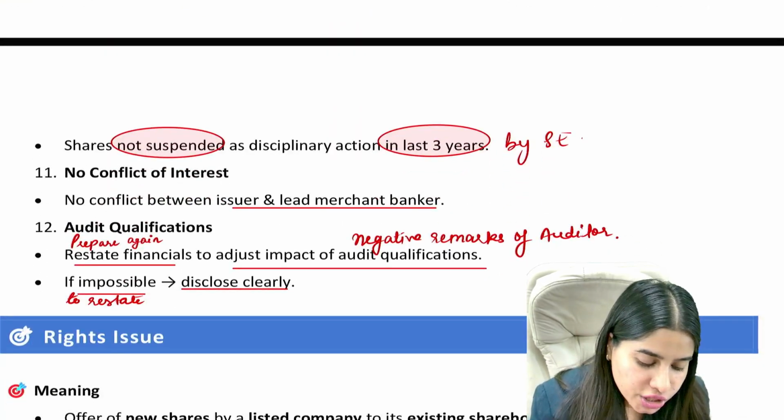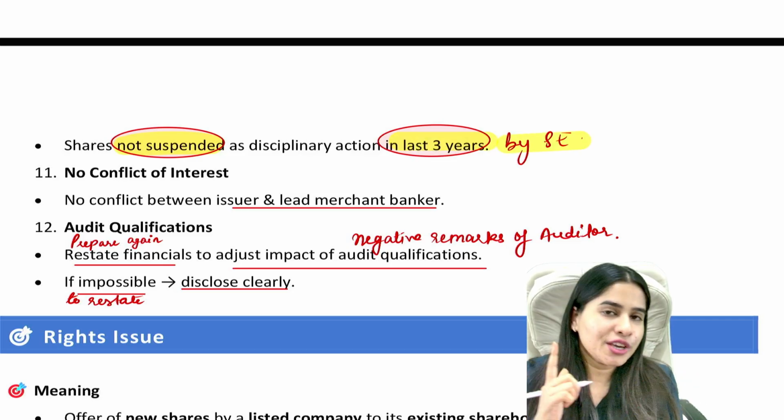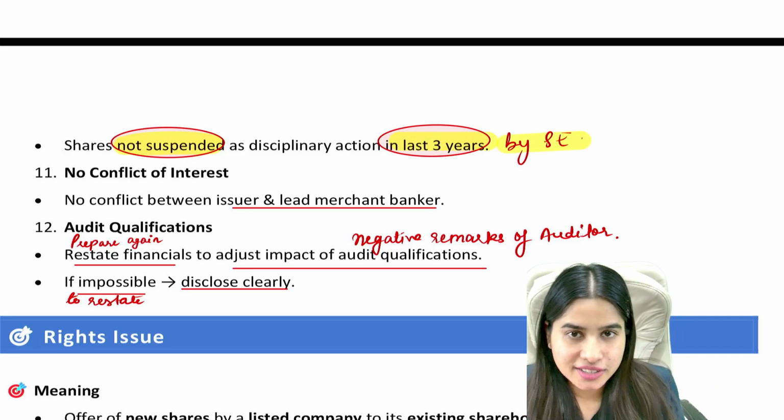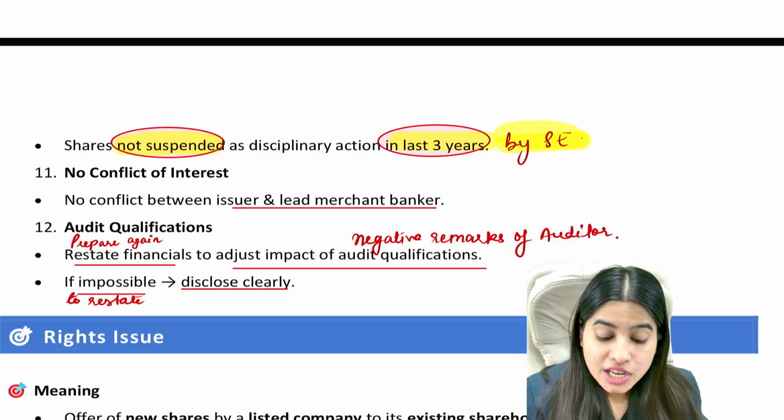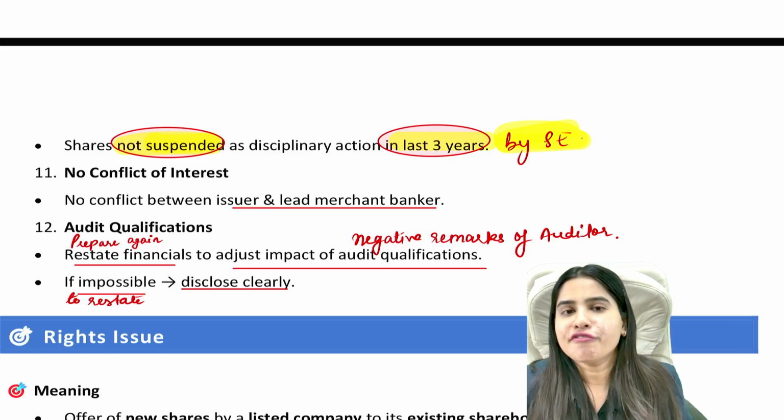Next is your shares should not be suspended from trading in the last 3 years by stock exchange. If you will see, most of the requirements are for the last 3 years. Okay, so if in the last 3 years stock exchange has suspended your shares from trading, then you will not be eligible to go for fast track FPO.